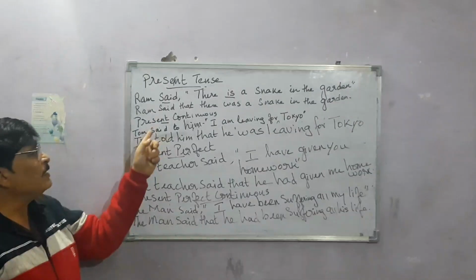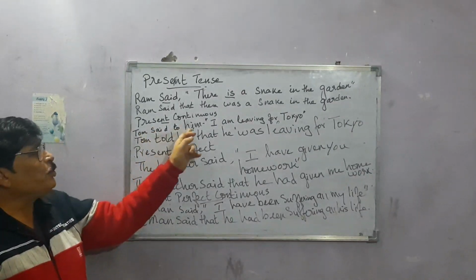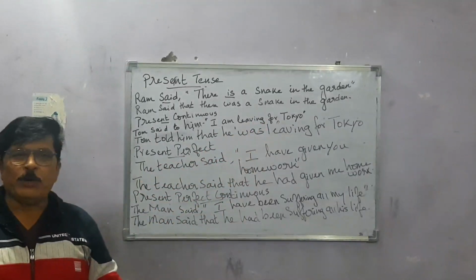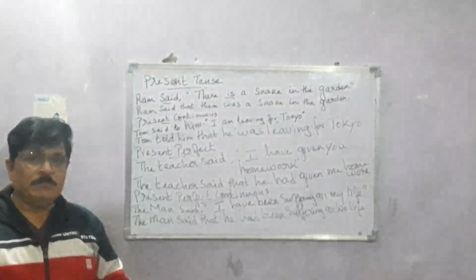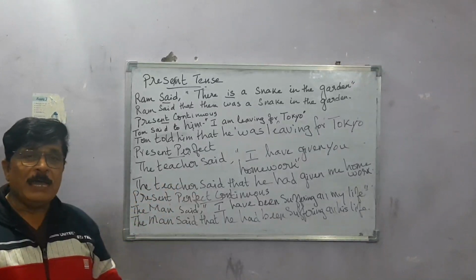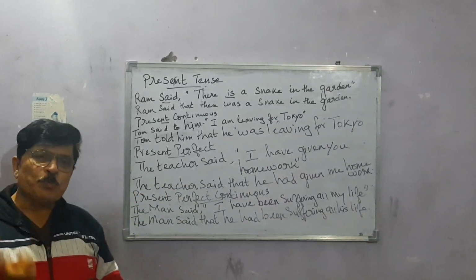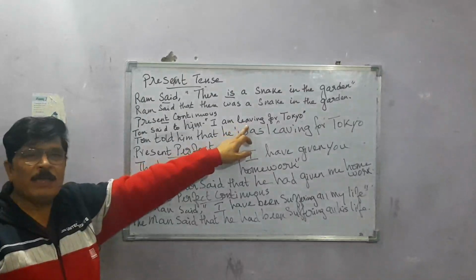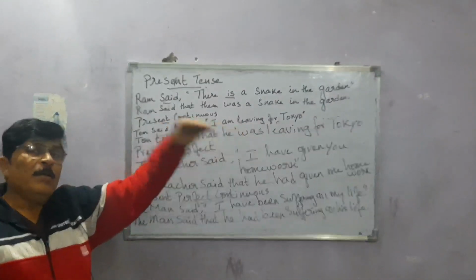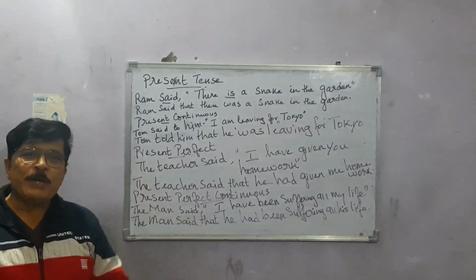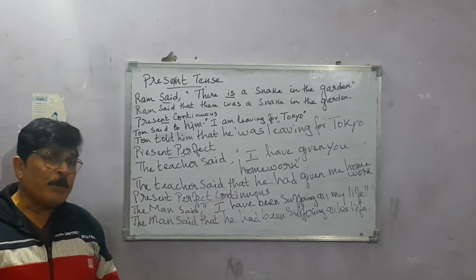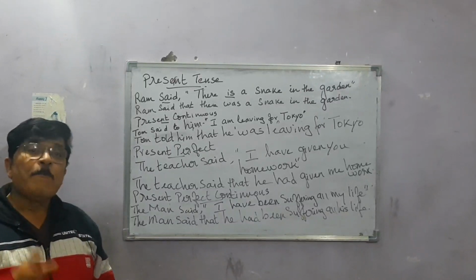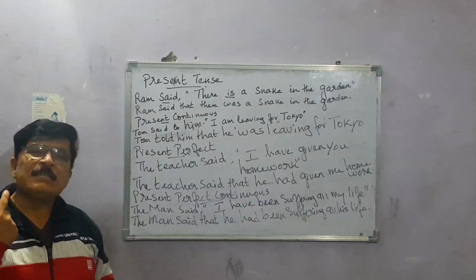Now the second sentence is, Tom said to him, I am leaving for Tokyo. Now in this sentence, the reporting verb is said. Said is past tense. The reported verb is am leaving. Now what is am leaving? Present continuous tense. Now what will happen to the present continuous tense? It will change to past continuous tense.